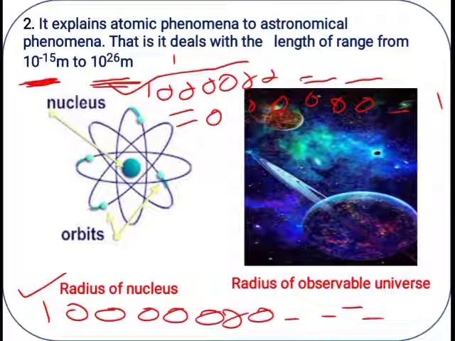If it is not mentioned, it is understood that this is a positive value, or else we can put a plus sign. The meaning is the same, 10 raised to plus 26. If I mention a negative sign, it is understood that this is a smaller value. If it is positive, or if nothing is mentioned, it is understood to be a positive value, meaning a larger or bigger value.